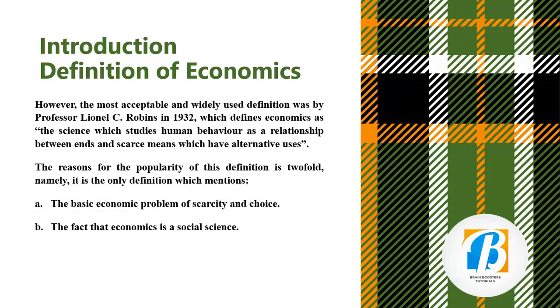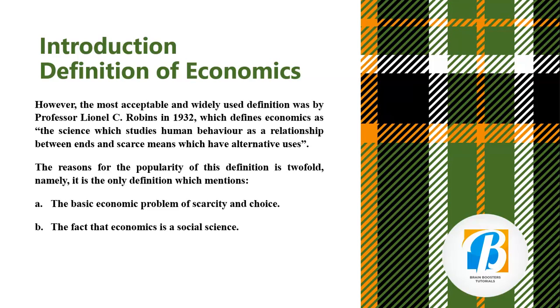However, the most acceptable and widely used definition was by Professor Lionel Robbins in 1932, which defined economics as the science that studies human behavior as a relationship between ends and scarce means which have alternative uses. A relationship between ends and scarce means.